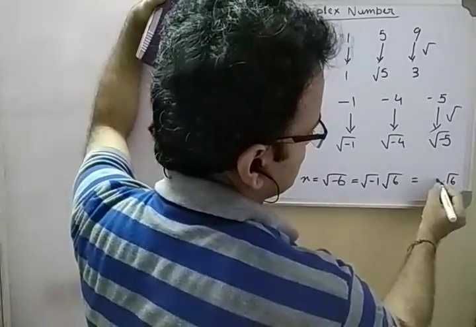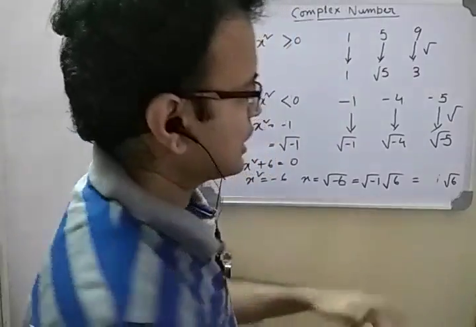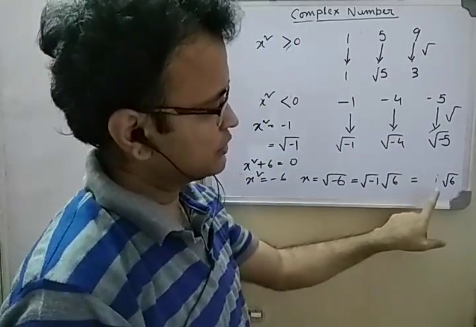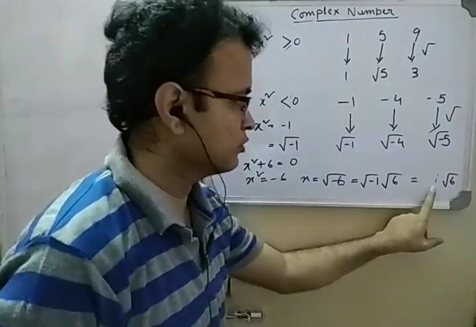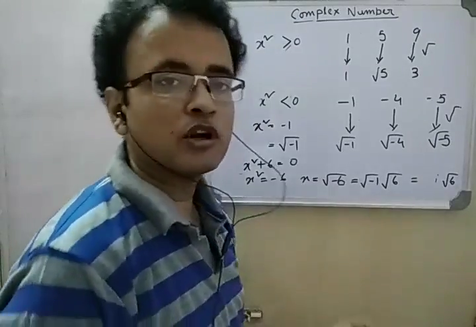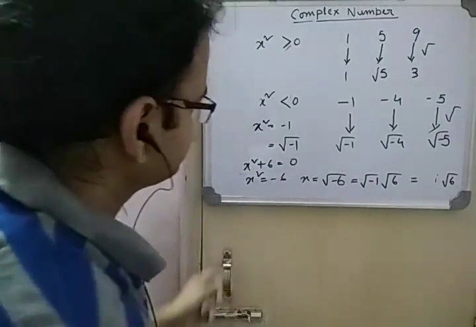Root -1 was replaced with i. That i was named the imaginary unit, the smallest unit of imaginary numbers.